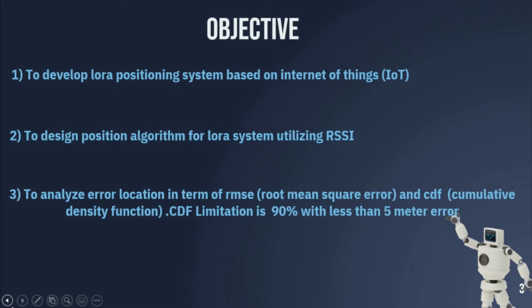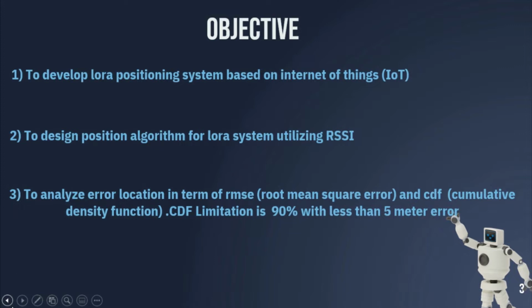Next is the objective of this project. First is to develop the LoRa positioning system based on the Internet of Things, IoT. The Internet of Things means that when we get the position in the gateway and display it on the computer, the data will be implemented in IoT designs, because we want to view the position of the objects anywhere by using the Internet of Things. The second is to design the positioning algorithm for the LoRa system utilizing RSSI.